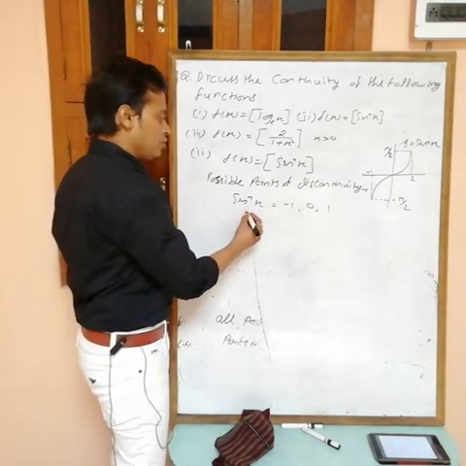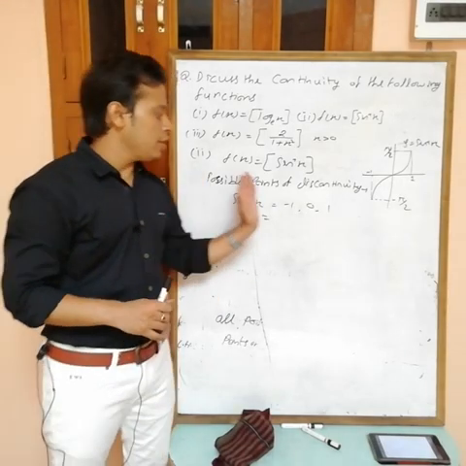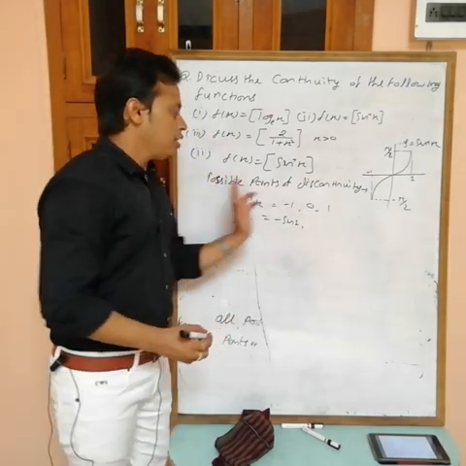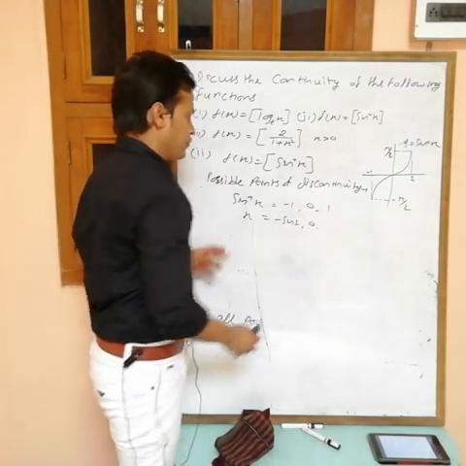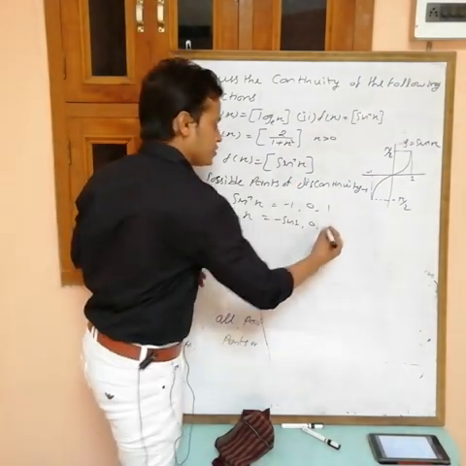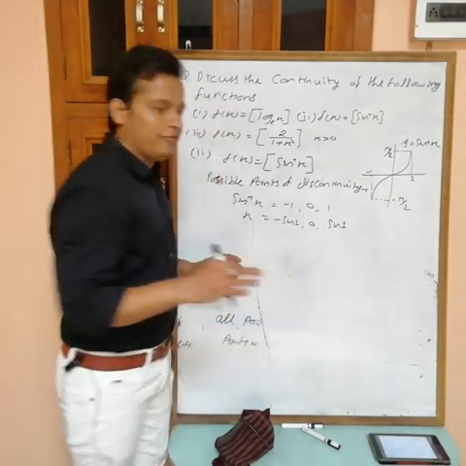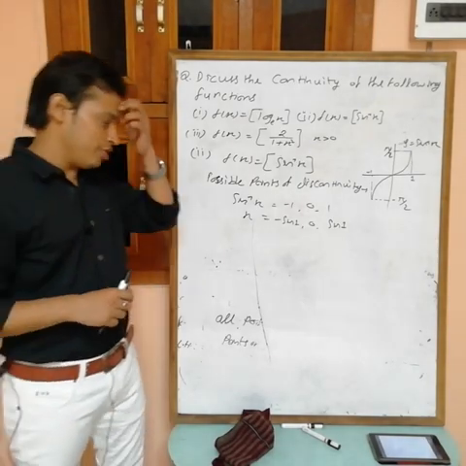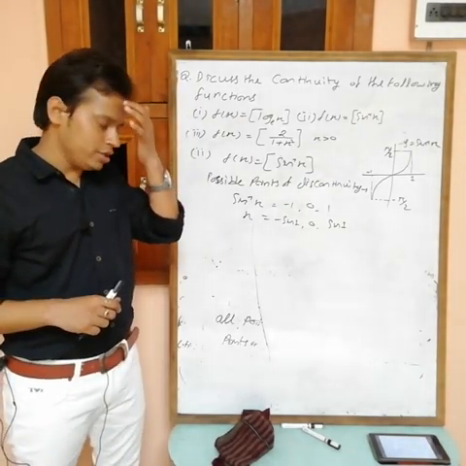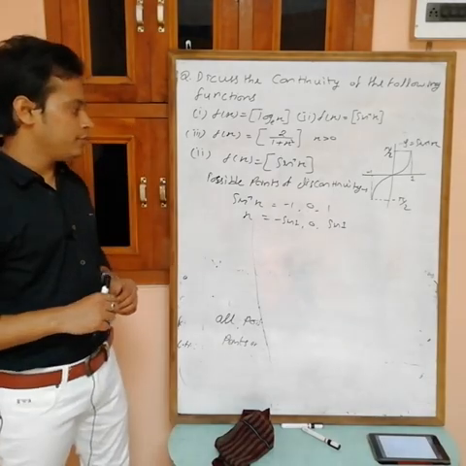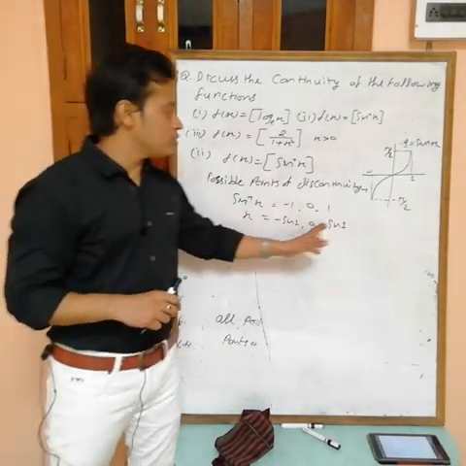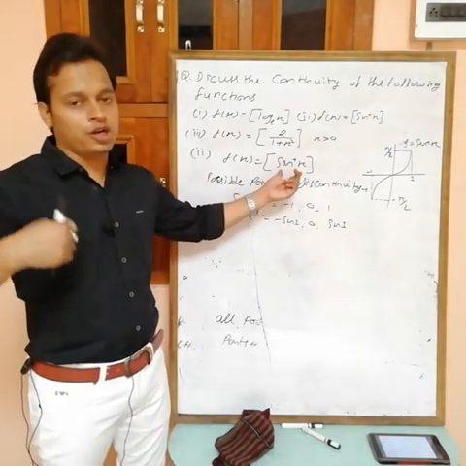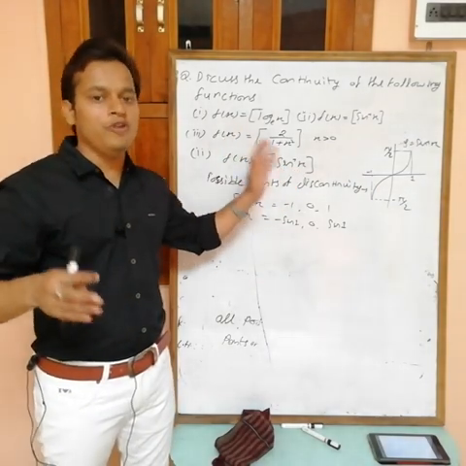Now find the value of x. Sine of minus 1 is minus sine 1, sine of 0 is 0, and sine of 1 is sine 1. You can't find directly the value of sine 1. 1 radian is approximately 57 degrees; sine 60 value we have, but not directly for this. Now see, these are the possible points of discontinuity. Why? Because at these points sine inverse x becomes integer, and this is greatest integer of f(x) form.